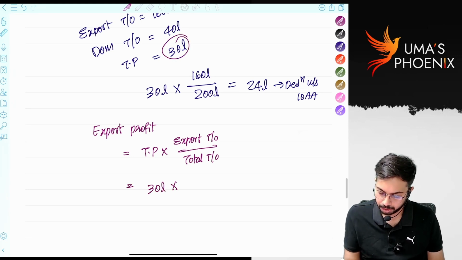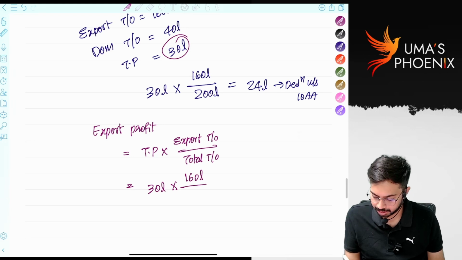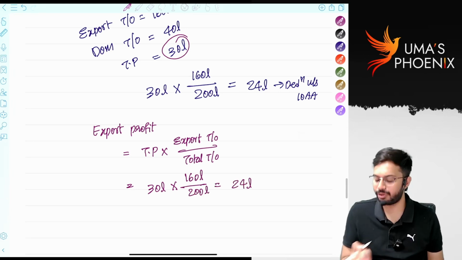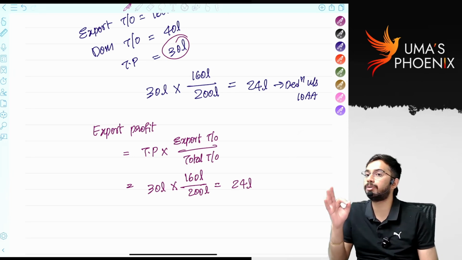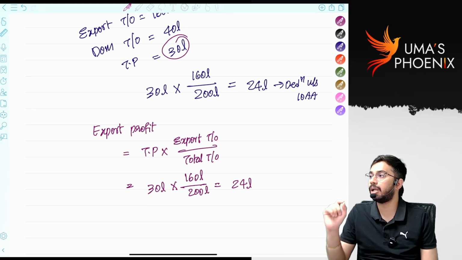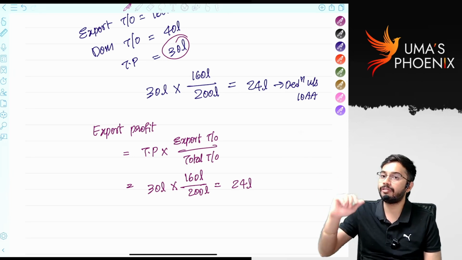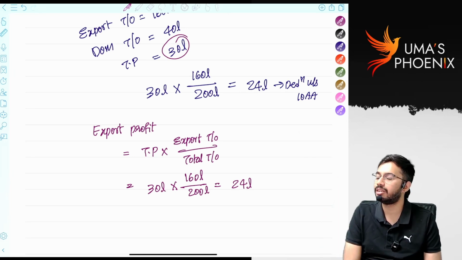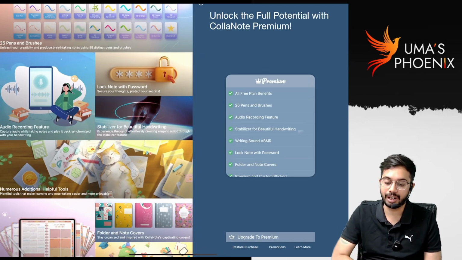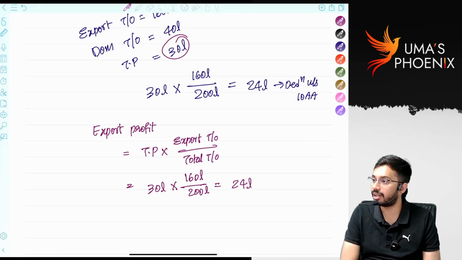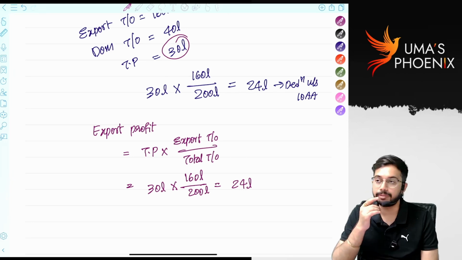How much is export turnover? 160 lakhs divided by 200 lakhs. 24 lakhs is allowed as deduction under section 10AA. So the formula for export profit is equal to total profit into export turnover divided by total turnover. Correct? Well and good.